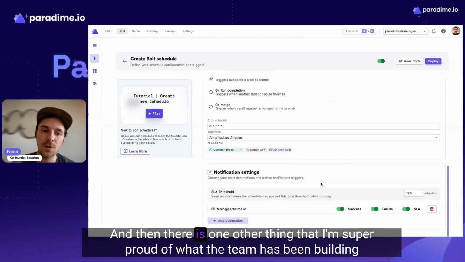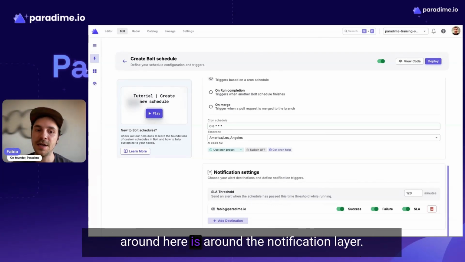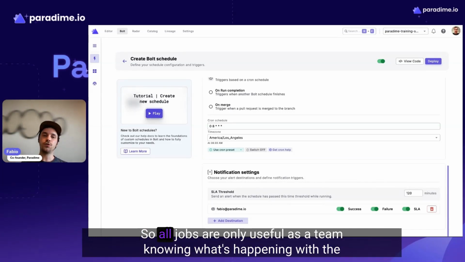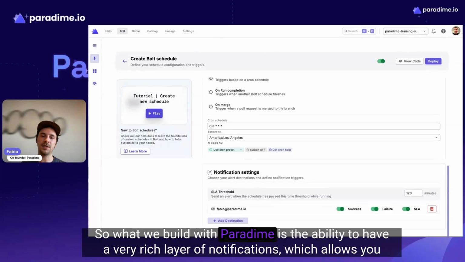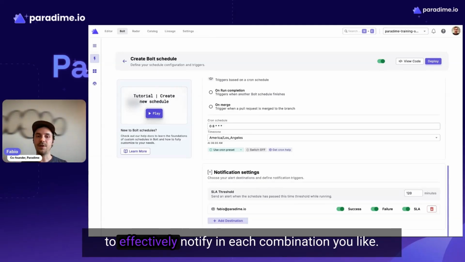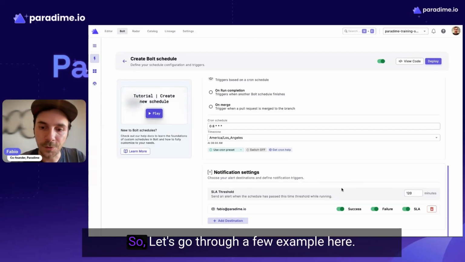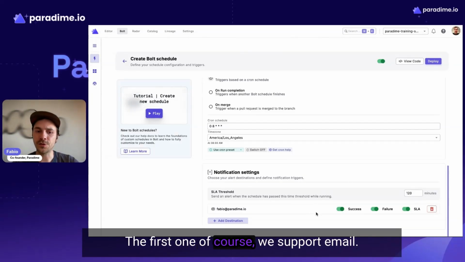And then one of the things that I'm super proud of that the team has been building is the notification layer. All jobs are only as useful as a team knowing what's happening with the job schedule and when they're completing. So what we built with Paradime is the ability to have a very rich layer of notification, which allows you to effectively notify in each combination you like. Let's go through a few examples here. The first one, of course, is that we support email.